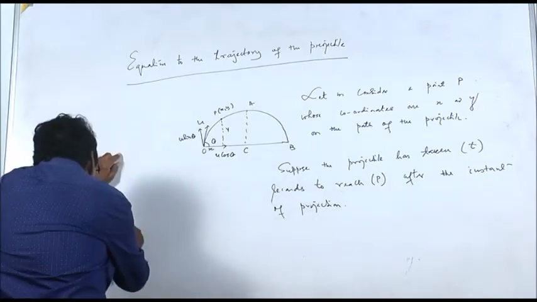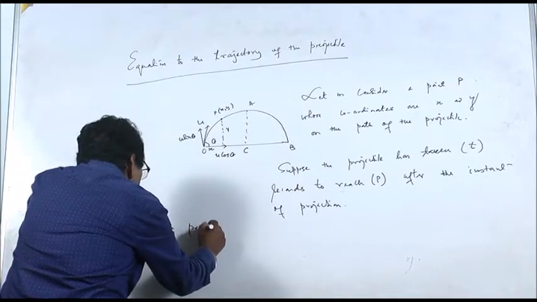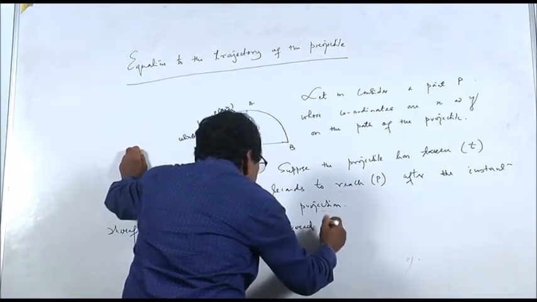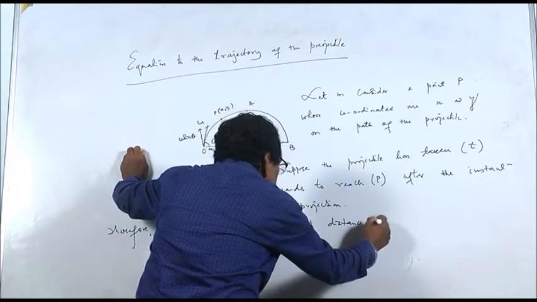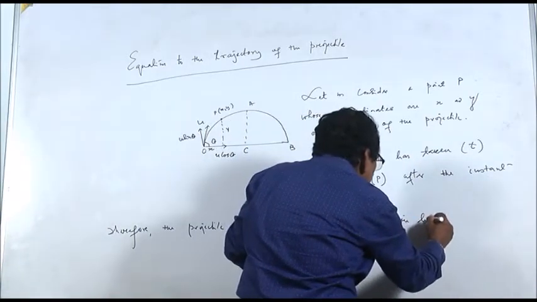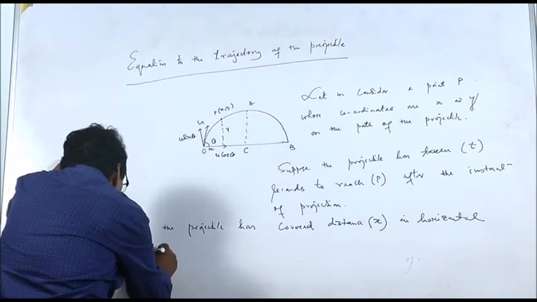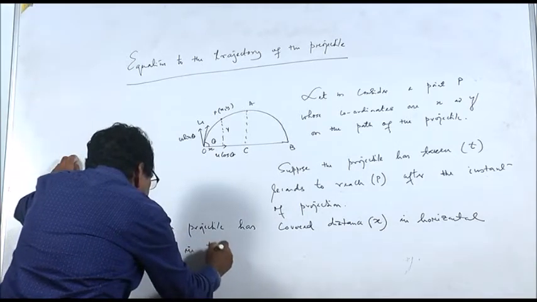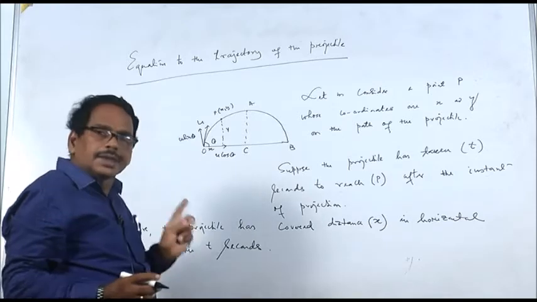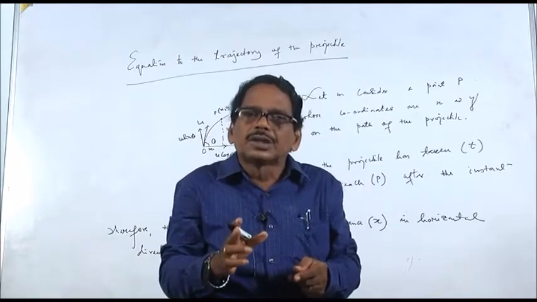Therefore, the projectile has covered distance x in the horizontal direction in t seconds, and the distance covered in the horizontal direction is due to the horizontal component of velocity, which is always constant.